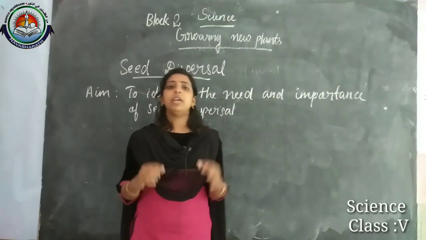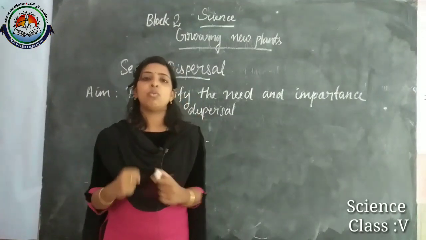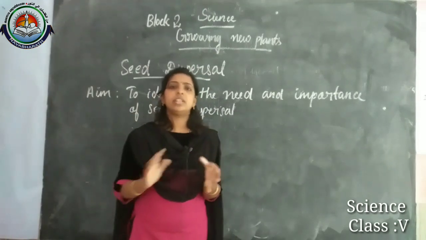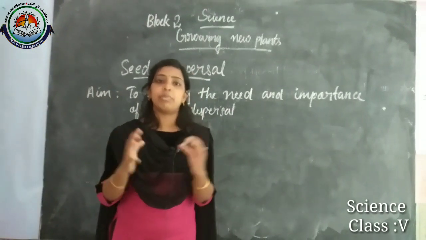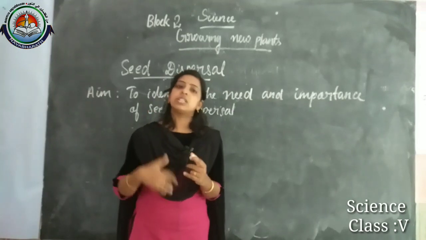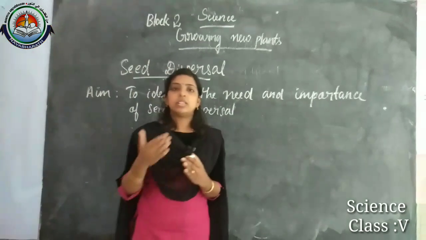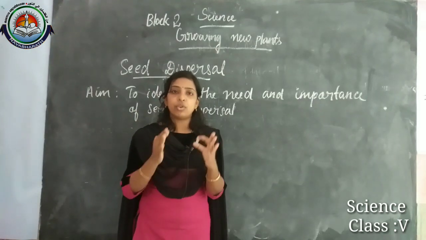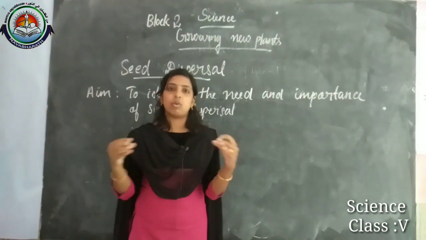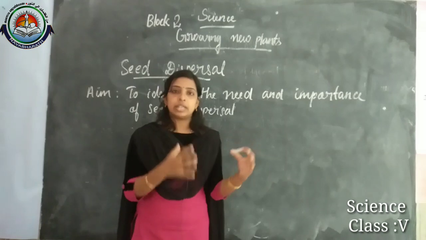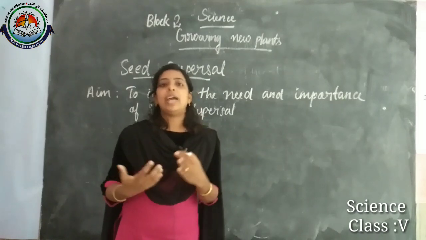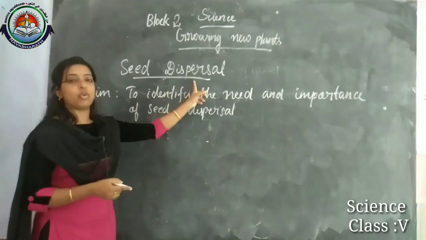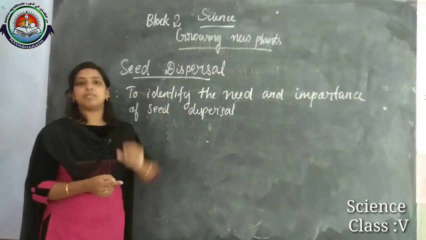At the same time, each and every seed has to compete for food, sunlight and everything. In that competition, the healthy seeds can sustain, but the weak seeds would die. To avoid this competition, and to help the weak seeds to grow, we have to think about the topic: seed dispersal.